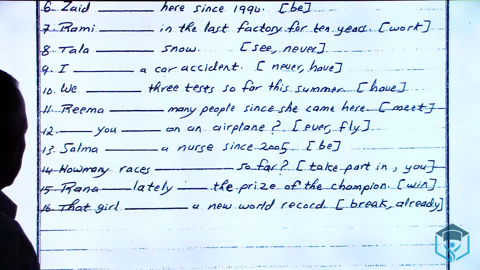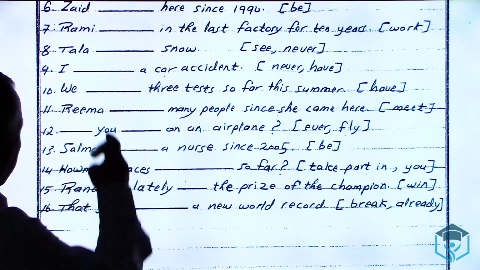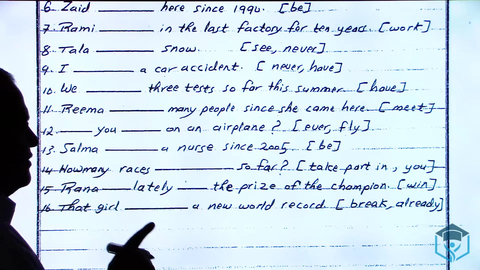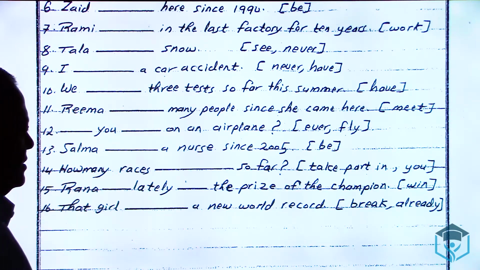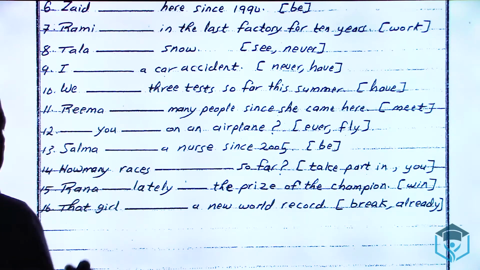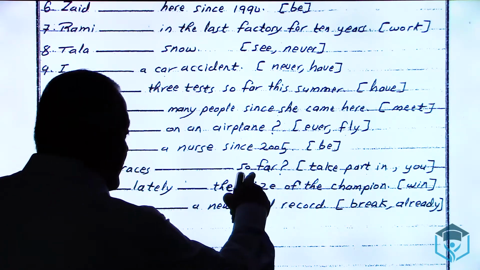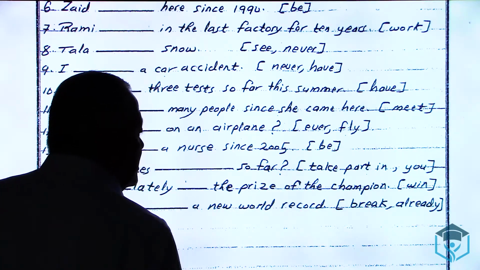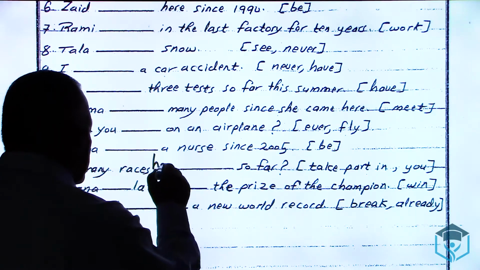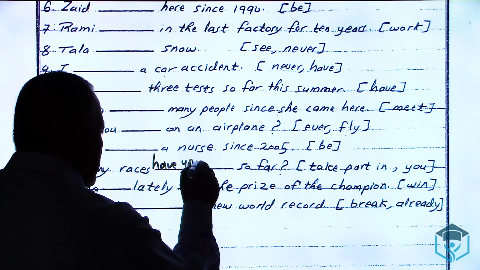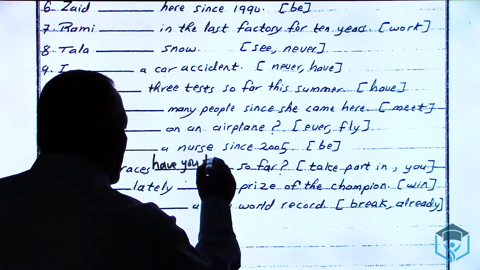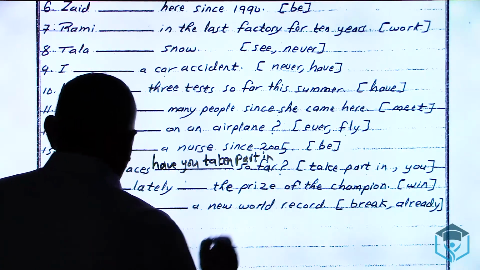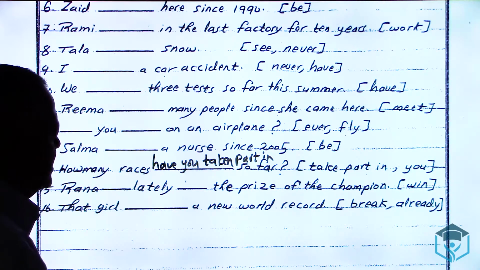Number 14. You see, students, that all these examples talk about one verb form. It is the present perfect simple. All these 16 sentences. Now, number 14. How many races? So far is the key word. Take part in and you. Question mark. You takes have. So I say, how many races have you, then verb 3 of take part, taken part in so far?